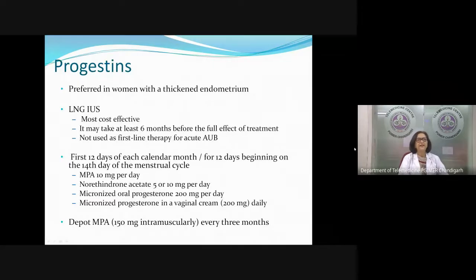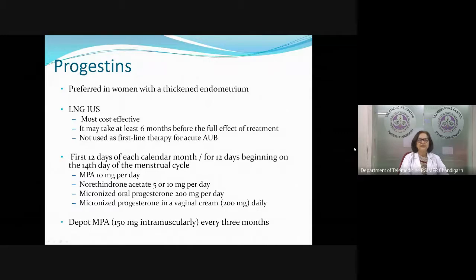The other drug we can give is progestins, and progestins will be our choice if the endometrium is thick. Same patient has a thick endometrium, I would prefer to put her on progesterones. And we know we have a large armamentarium, a lot of choice for progesterones. We can put in an LNG IUS, that is the Mirena, which is very cost effective.